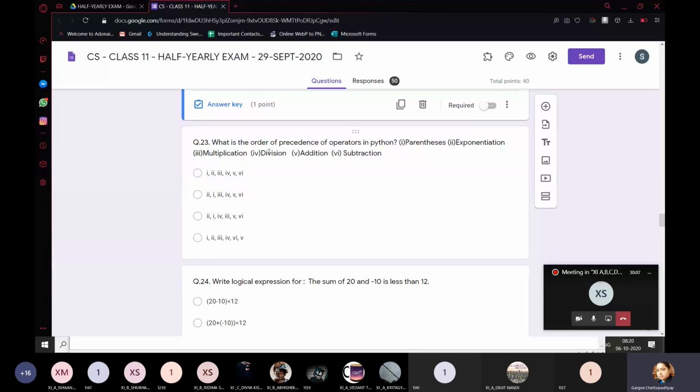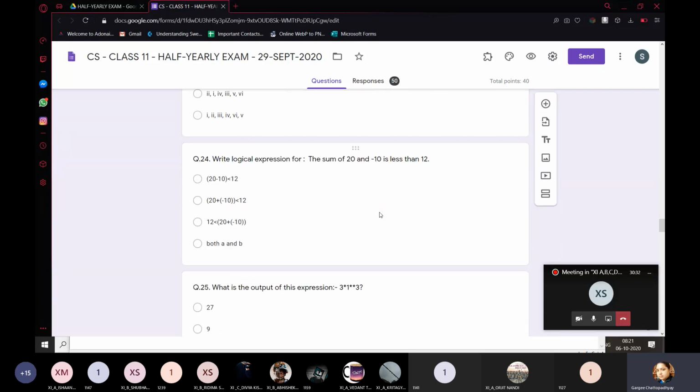And in this, you can see multiplication and division, they are always on the same level of precedence. So whenever in an expression you have multiplication and division both, what will happen? It will follow left to right associativity. Whichever is the leftmost operator will be executed or evaluated first. Same with the addition and subtraction also.